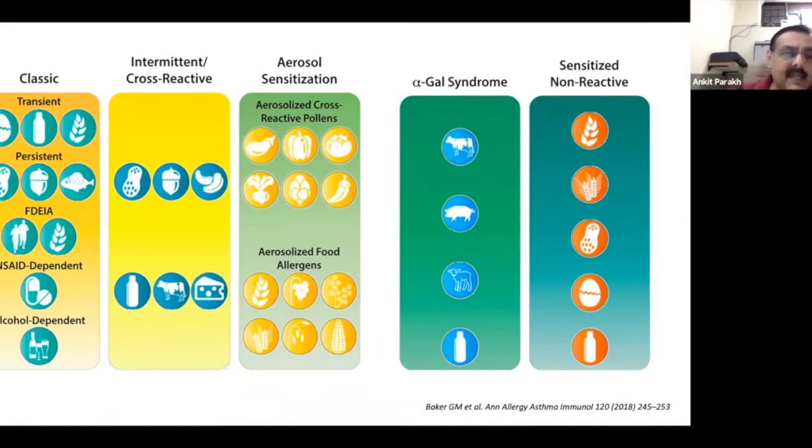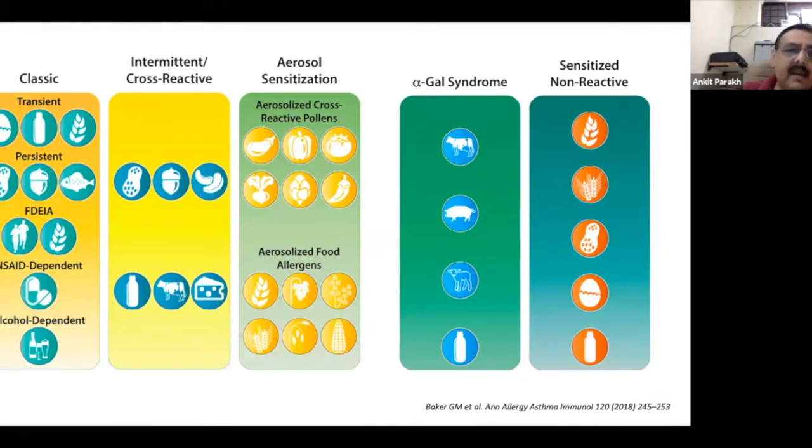Then it could be NSAID dependent or alcohol dependent in older children or adults, where the NSAIDs or alcohol is actually a cofactor which increases the chances of allergy in that particular child.